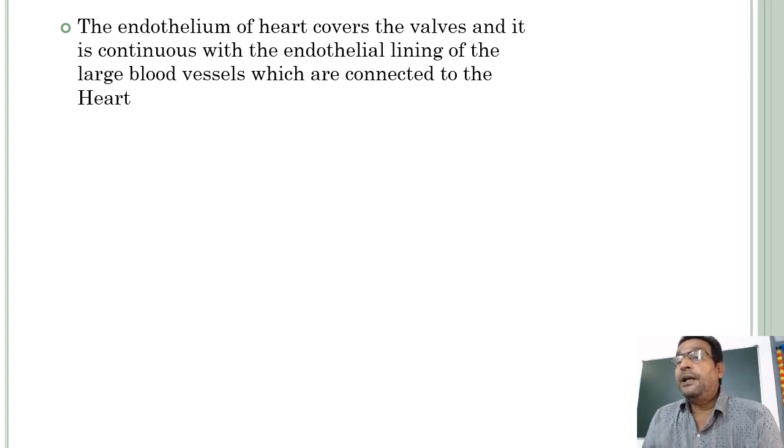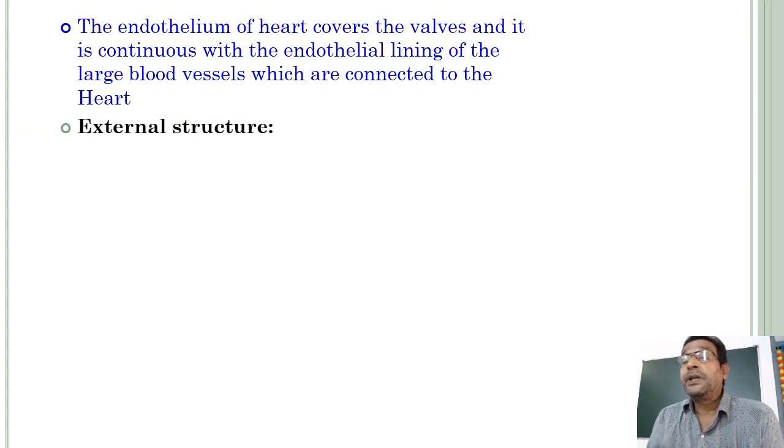The endothelium of the heart covers the valves: the mitral valve or bicuspid valve, the tricuspid valve, and the pulmonary and systemic valves. It is continuous with the endothelial lining of the large blood vessels, such as the main aorta and pulmonary aorta, which are connected to the heart.